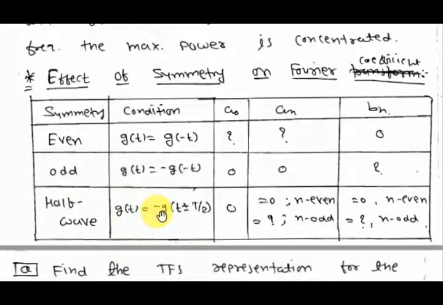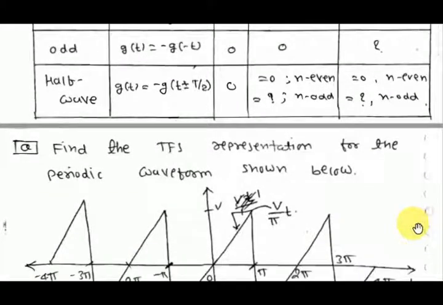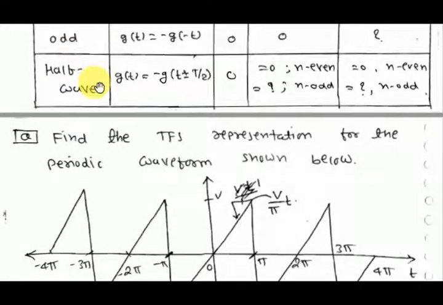For half wave symmetry, g(t) should be equal to minus g(t plus or minus T by 2). That means the negative of the next half signal should be equal to the original signal, the first half signal. For half wave symmetry, a0 will definitely be 0, and if n is even, an and bn are also 0, but for n odd, an and bn will be non-zero. Quarter wave symmetry is a combination of half wave symmetry plus even or odd symmetry.